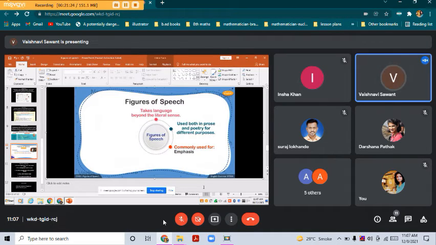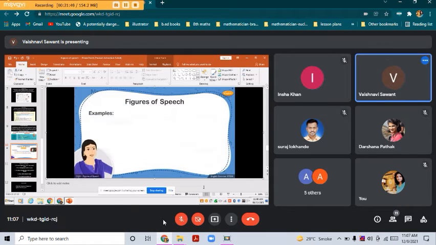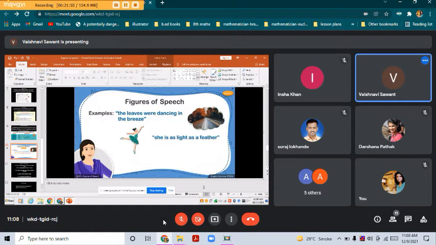The author or poet may use phrases as poetic or literary devices for emphasis, expression, or to make the speech or statement more unique or distinctive. Figures of speech are not just used by writers or poets. Often, these phrases are used by us when we converse with others. When someone says, the leaves were dancing in the wind, or she is as light as a feather, they are in fact using figures of speech. Figures of speech can thus make the meaning of something strong and clear.